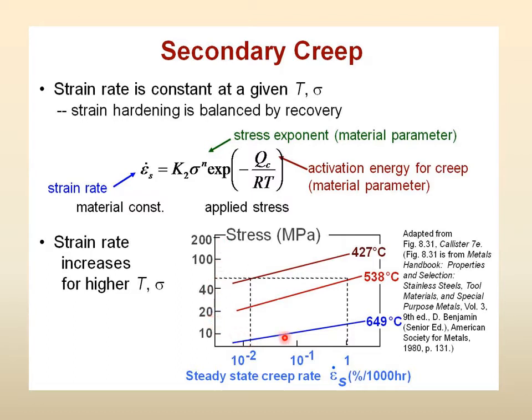So, if we are at a high temperature, creep will be fast, and at a lower stress we will fail. If we reduce the temperature, then we will need higher stress to fracture it, and if we reduce the temperature further, we will need even higher stress, right. So, if the stress increases, the creep rate will be high. If the temperature increases, the creep rate will be high. So, the stress at which creep rupture happens will be low if the temperature is high, and this is the creep rate.